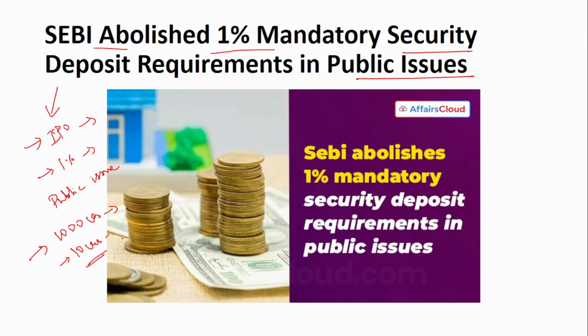Now why did this deposit have to be made? In case there was any wrong issue, wrong allotment, or any complaint from the customer, and a refund had to be done, the stock exchange would do the refund using this amount. That was the purpose of this 1% mandatory security deposit. Now it has been removed due to technological advances like blocking the amount and also UPI. So there are almost nil chances of these faults or wrong deeds occurring. That is why they have removed this 1% mandatory security deposit now.